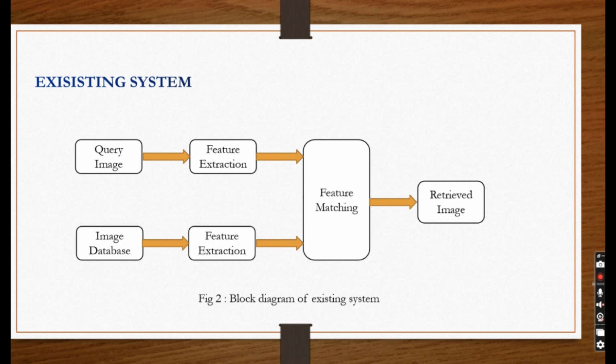Block diagram of existing system. In this block diagram, the query image is given as the input image, and then feature extraction is performed. After that, the features of the query image and the features of the database image will be compared, and it gives the output image which is similar to the query image.